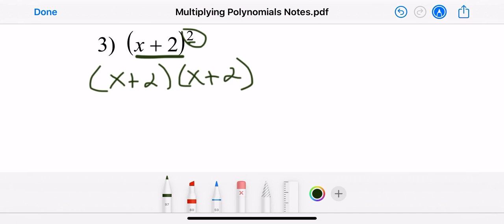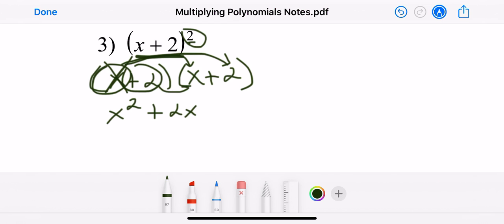And now what it did is it turned it into the same thing as before, where we talked about multiplying polynomials with FOIL, where you take the first term x and multiply it to the first term x. X times x is x squared. Do it again. X times 2 is positive 2x. That one is done. Do it again. Positive 2 times x is positive 2x. And do it one more time. 2 times 2 makes 4.